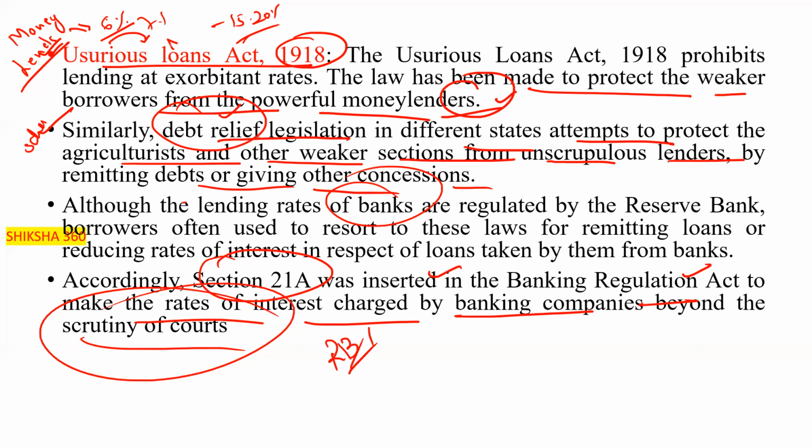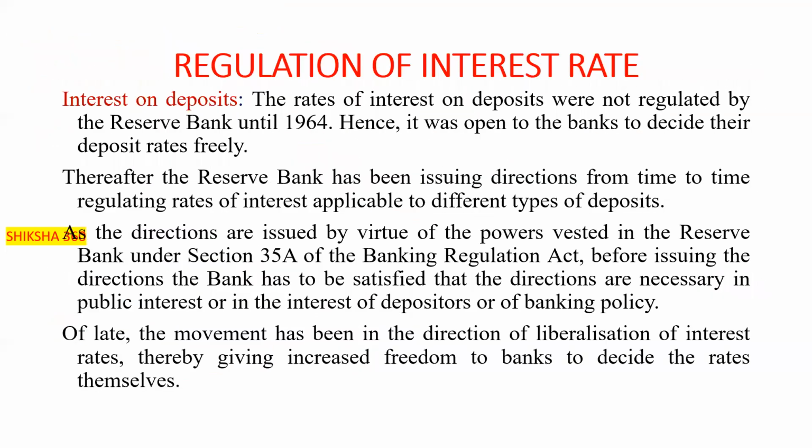Okay, so this is the overall discussion of today's session, the Usurious Loans Act 1918. Just remember that this act was made to protect the weaker sections or weaker borrowers from the powerful money lenders.